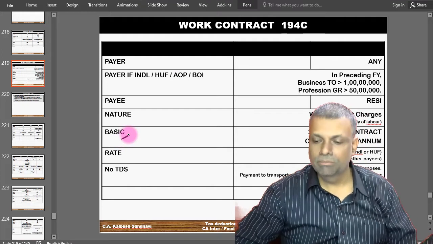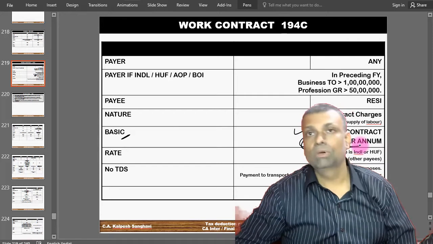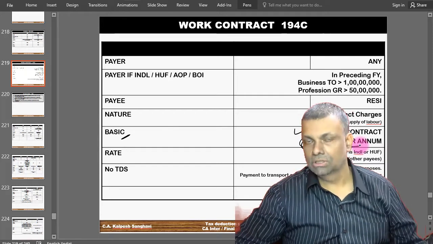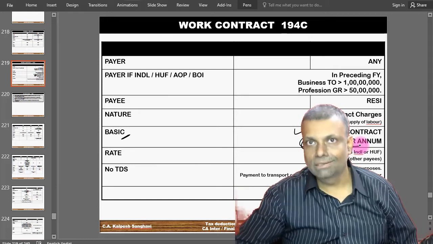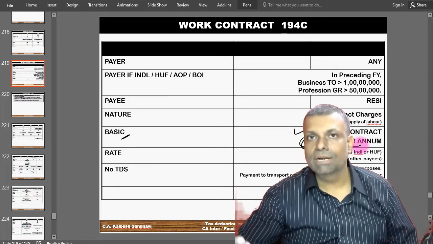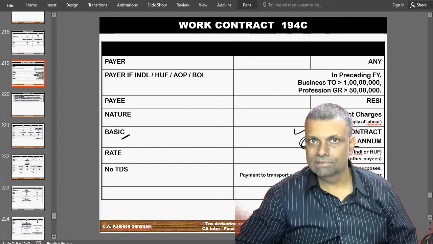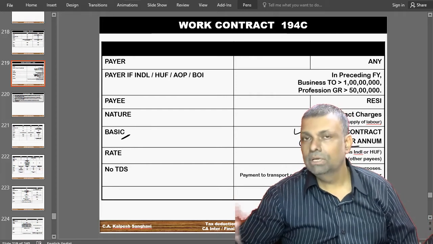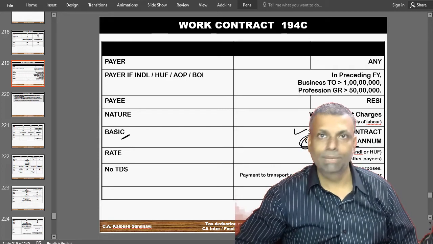The basic limit is 30,000 rupees per contract or 1 lakh rupees per annum, whichever limit you cross. For example, if you have multiple contracts with the same contractor, then you have to see whether every contract value is crossing this 30,000 limit or the 1 lakh rupees per annum limit. The moment either of the limits has been breached, only then will these TDS provisions be applicable.